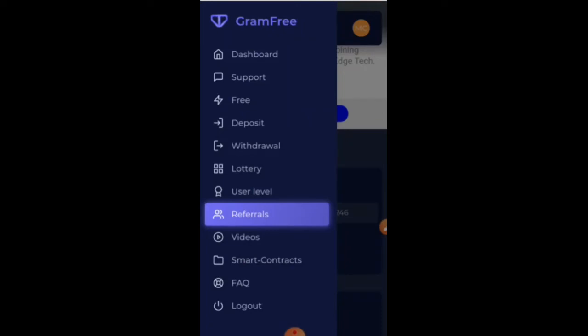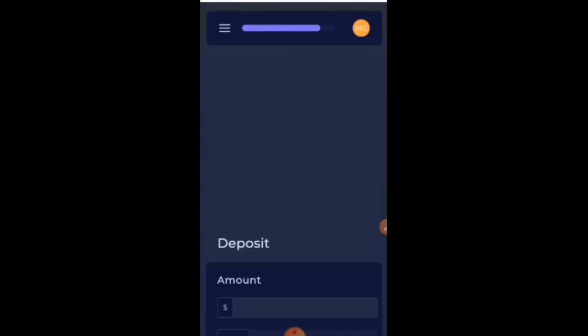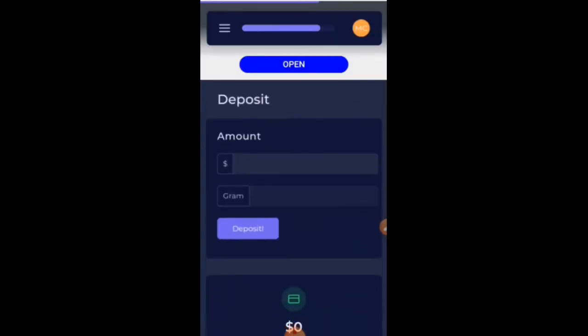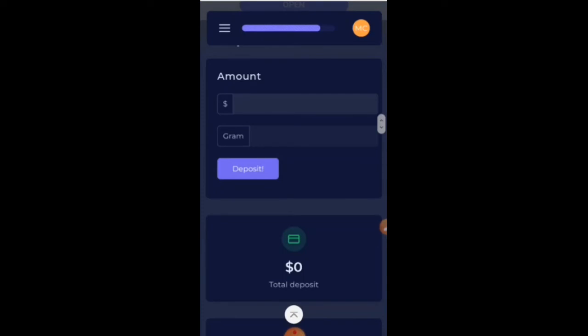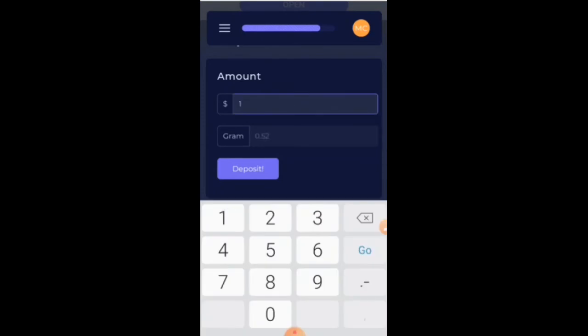Now we are going to see 1 gram equals how many dollars. Okay, you can go here, deposit, and check it here. One example: $1, in a sense, 0.52. Okay, example: $1,000 is 524 gram.